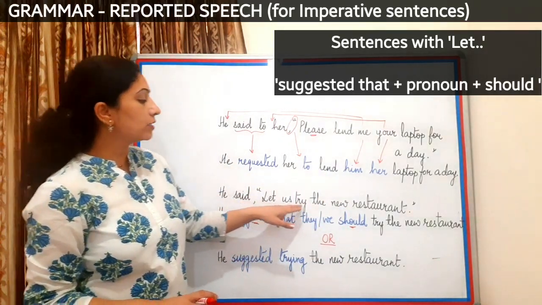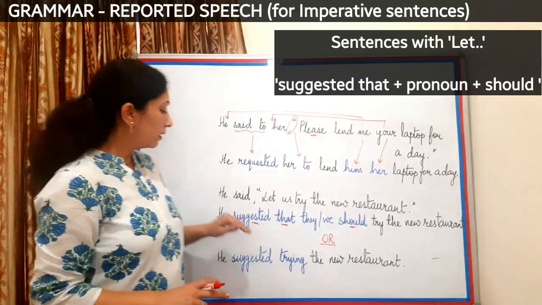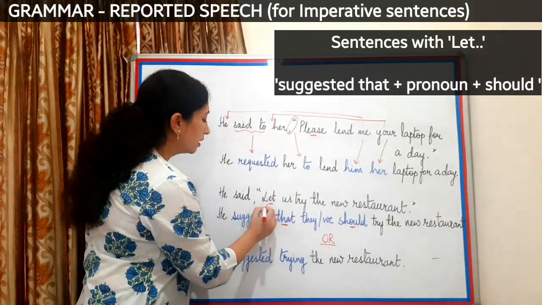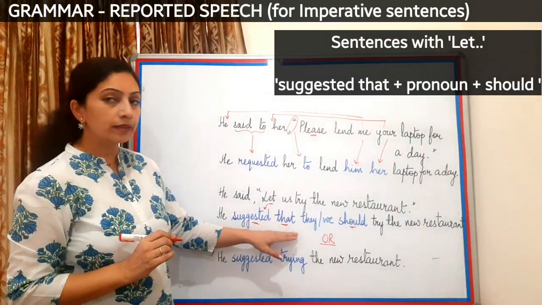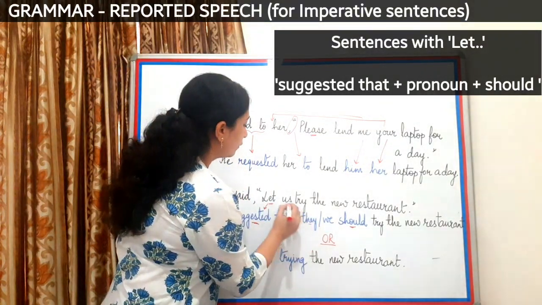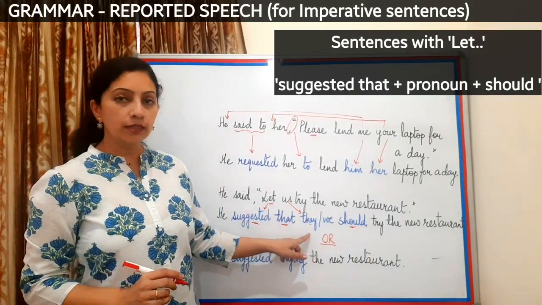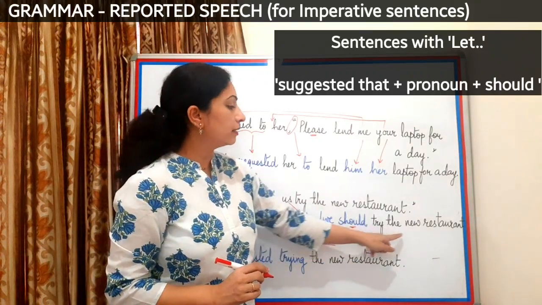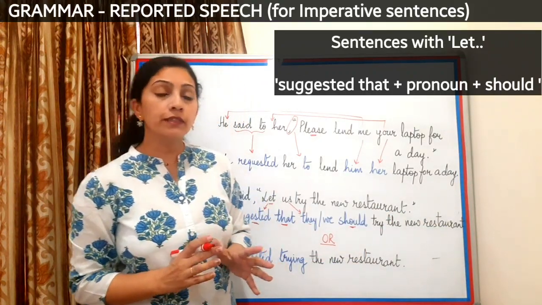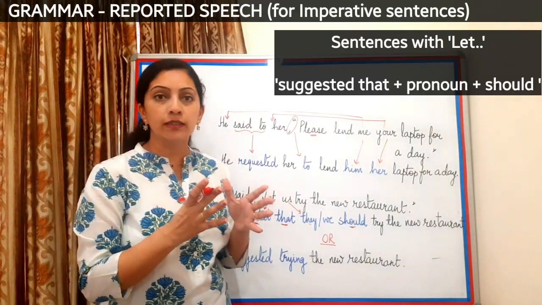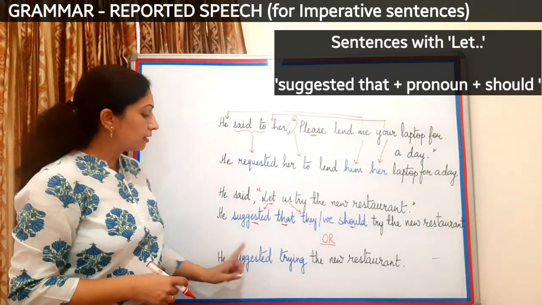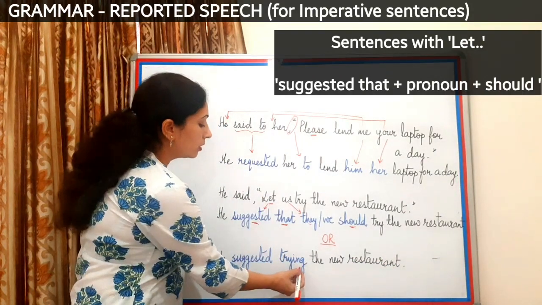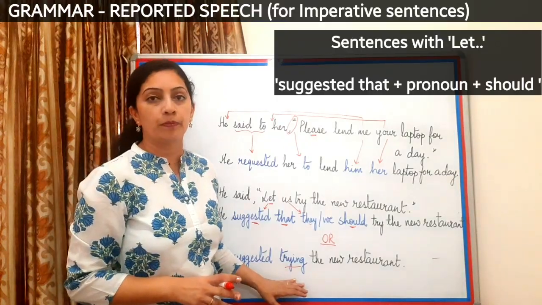He said, "Let us try the new restaurant." Now it becomes he suggested. I'm writing suggested because there is this word let and it will be changed to suggested. That, this refers to the change in the pronoun for us. Should is again a compulsory word. Try the new restaurant. Now alternatively, such a sentence can also be shortened and converted like this. He suggested trying the new restaurant. Now here in this case we'll be using verb with the ing form.